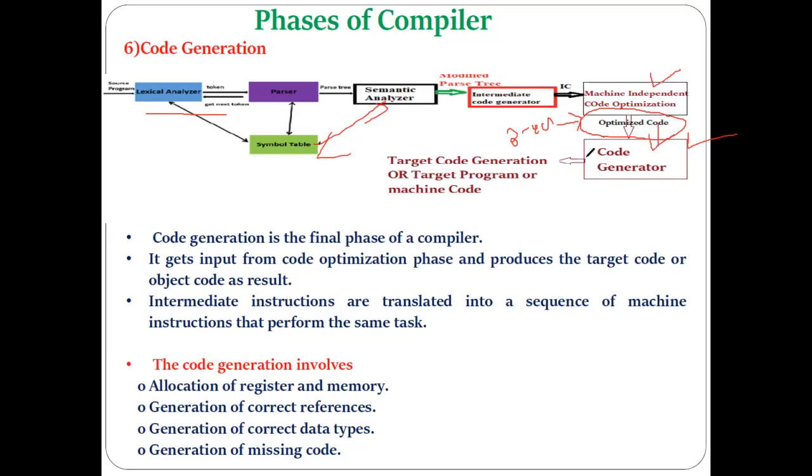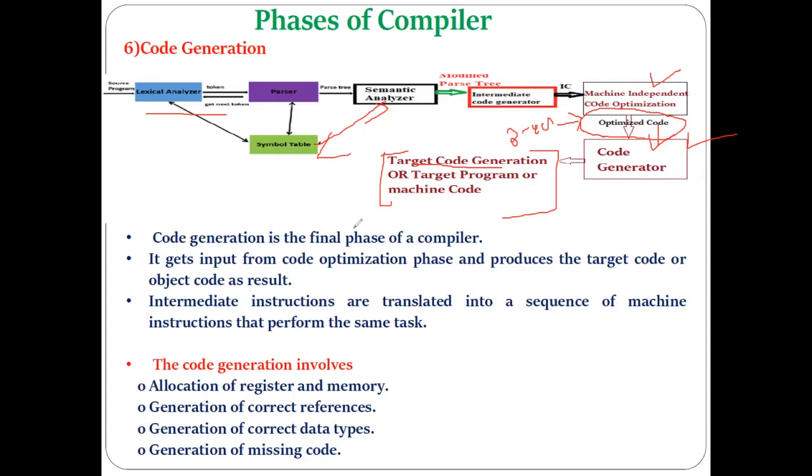Here you can see the work of the code generator. The code generator generates the target code or the machine code, by processing the input it has received from the previous phase of compiler.